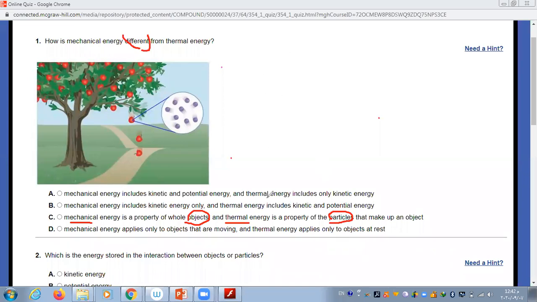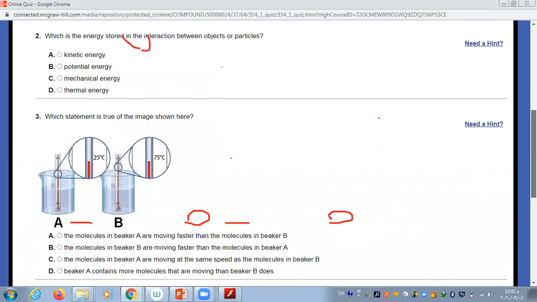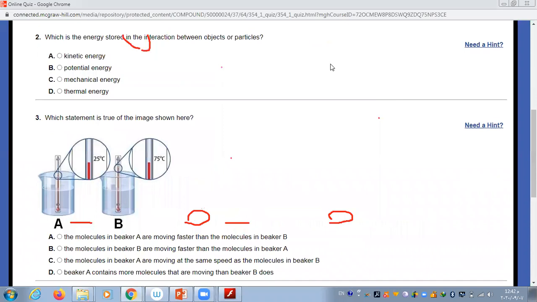So now, Shabab, I remind you again of the homework in your weekly plan, and you have to answer questions 2 and 3 in this quiz. Here you open it as I showed you, and you have to answer question 2 and question 3. If you don't have an account and it is not working, the main homework is your weekly plan.